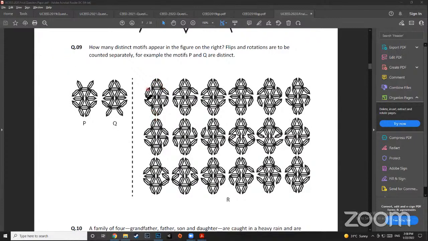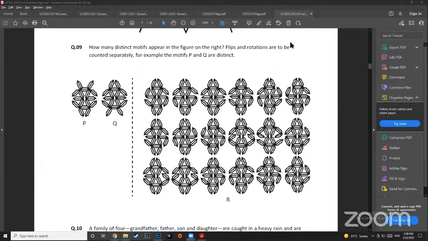Instead, look at this. Do you see this? Right, this is different. So you just take this, you draw it on your paper. How many of this kind? So 1, 2. 2 of this kind, right? So you will only count that as 1. So like this, you can see how many distinct patterns are there, and you can draw those patterns, and you'll know which ones are repeating and which ones are not.